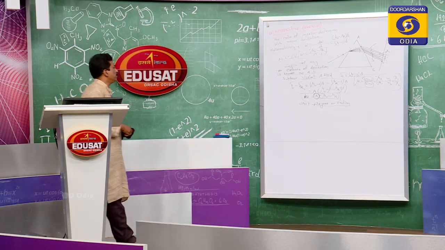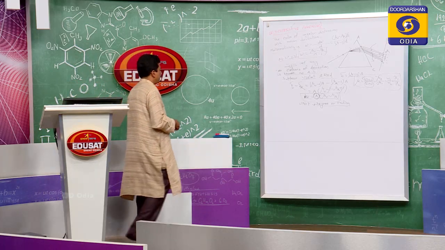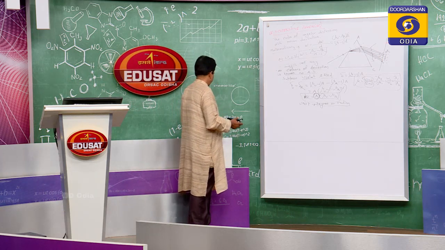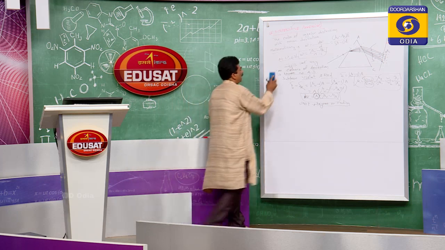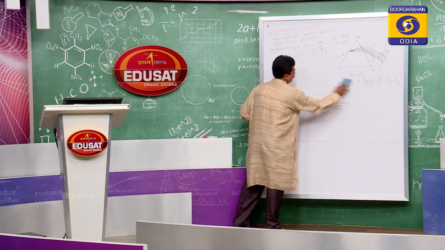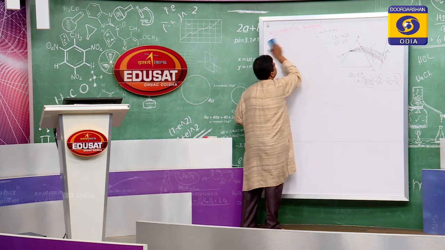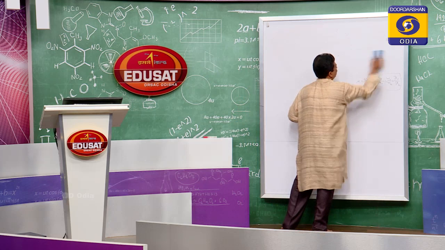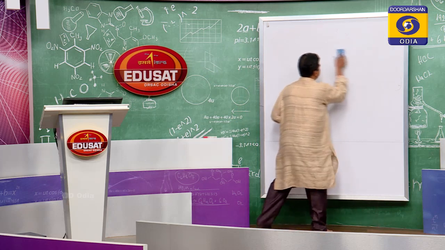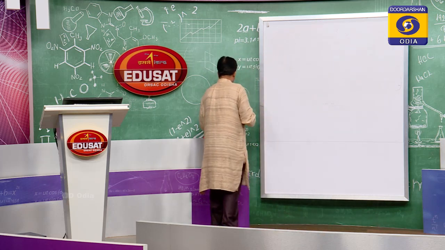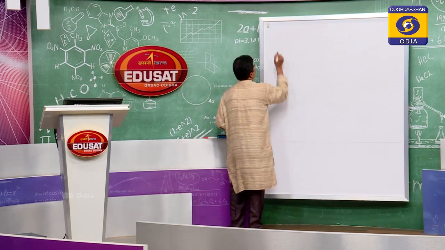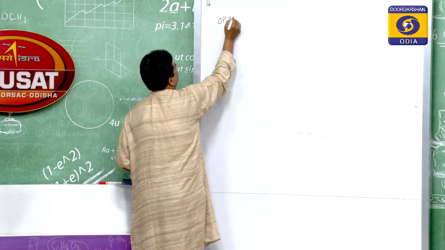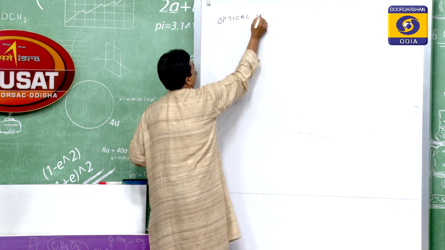We came to know the unit and the dimension of dispersive power and angular dispersion. Now we will go to another new branch of ray optics, that is the optical instrument. It is a combination of two words. One is optical, which deals with optics. Instrument is something through which we can measure something. So that is the optical instrument.